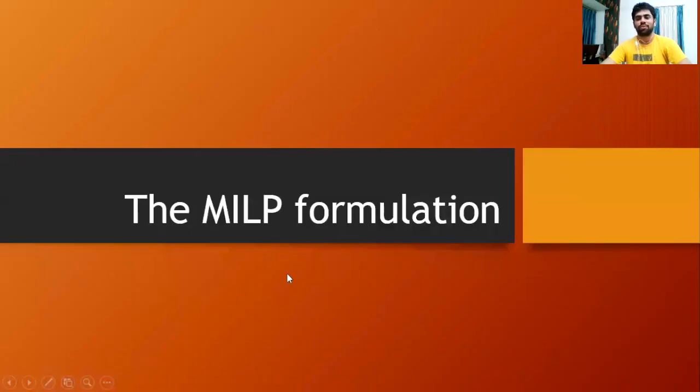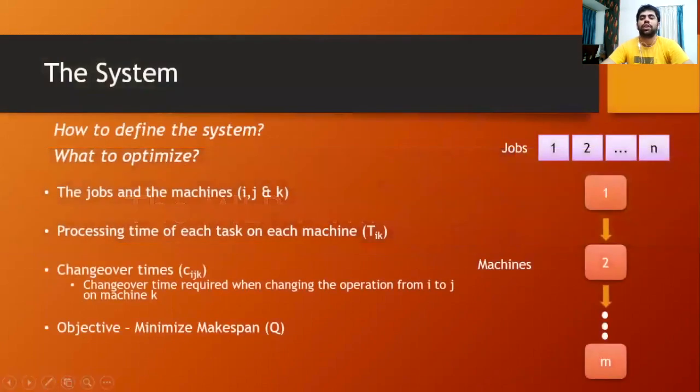Okay guys, so far we have covered all the basic concepts related to Flowshop scheduling. And now let's get into the boring part, which is the mathematical formulation of our MILP. So let's define our system, which we are considering here. As you can see, there are some jobs and there are some machines. So our system will be characterized by this N and M, that is the number of jobs we have and the number of machines we have.